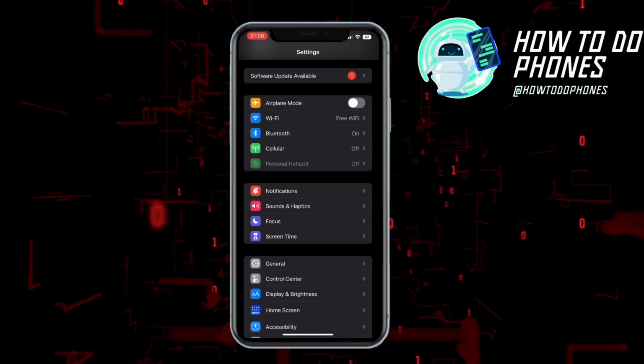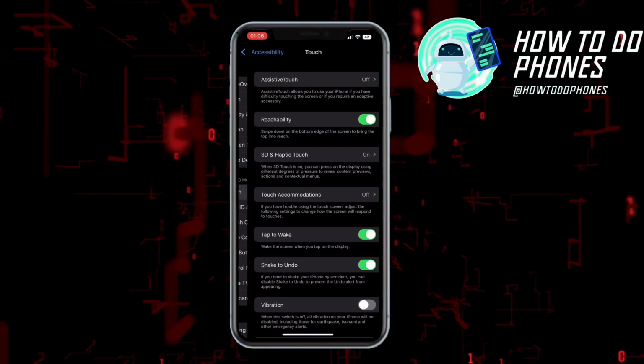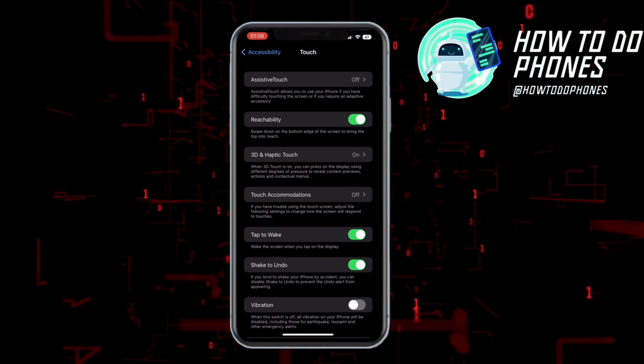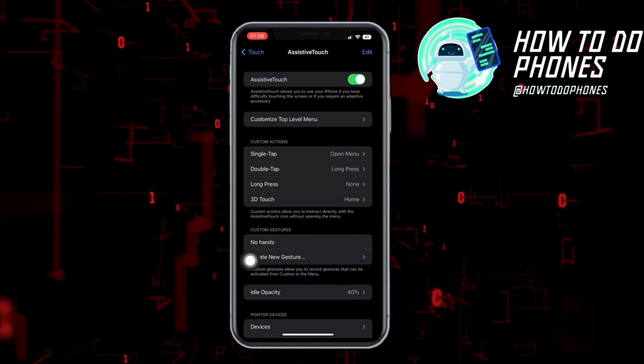First, go to settings, look for accessibility, look for touch, and in here you can see the assistive touch. Enable it and you can now use the home button.